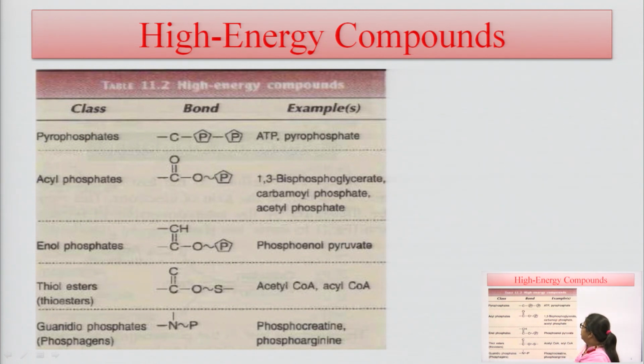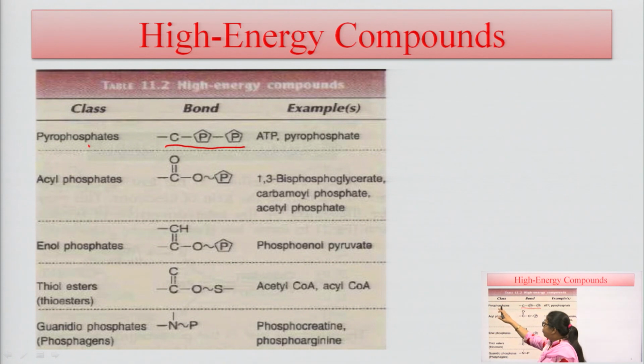This is the general bond energy compounds. In this bond energy compound, we started with the pyrophosphate. In this pyrophosphate class, there is one carbon that is reacted with two or more phosphate bonds, so that when these phosphate bonds are hydrolyzed, they give high energy compounds.